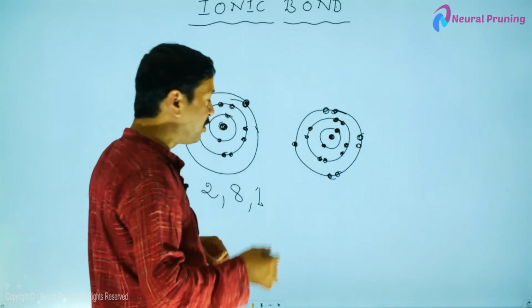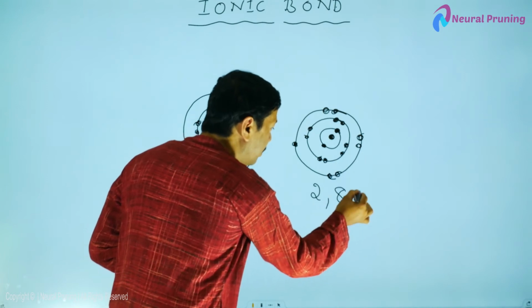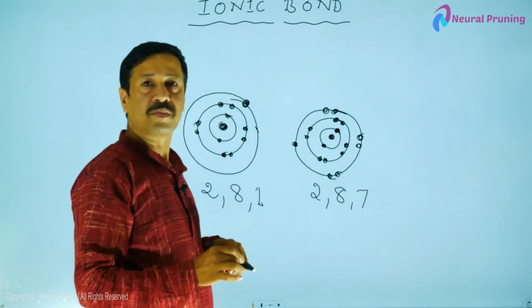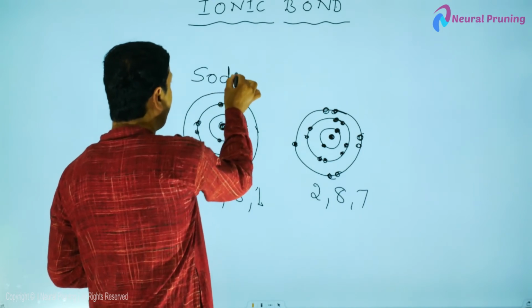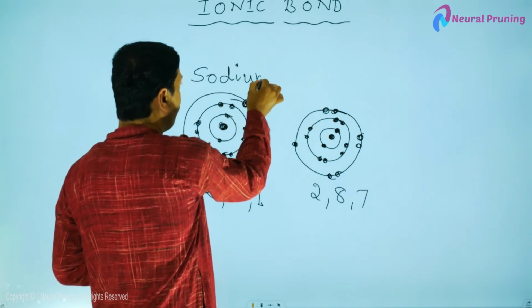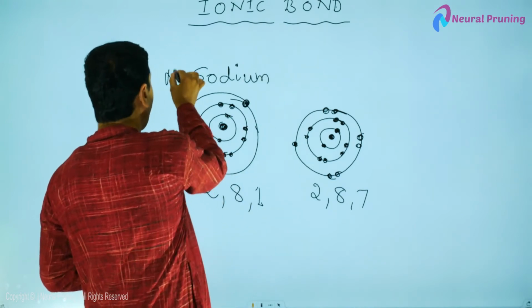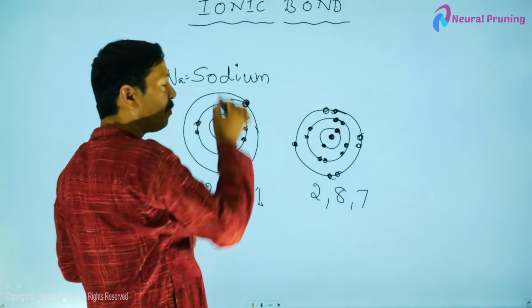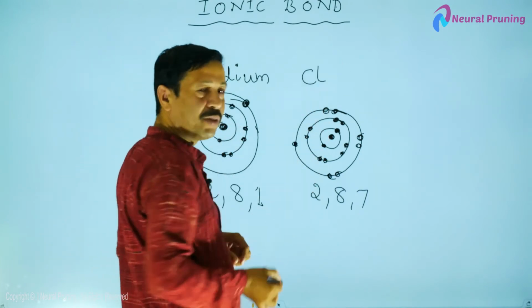The electronic configuration will be 2, 8 and 7. This is sodium, its symbol is Na. Similarly, the chlorine atom has the symbol Cl.